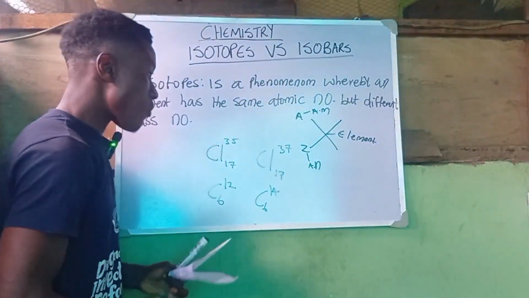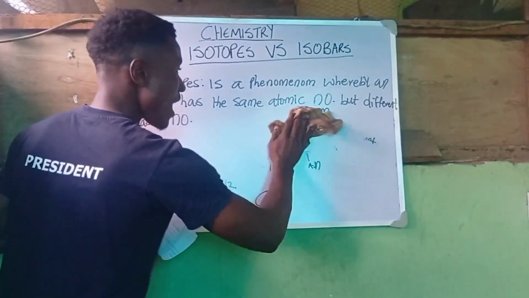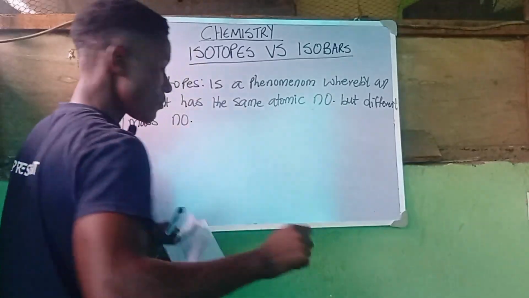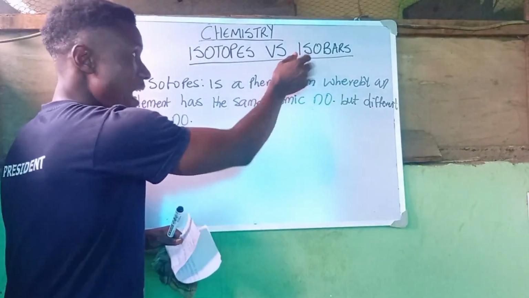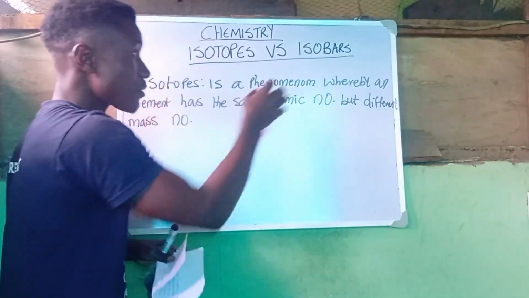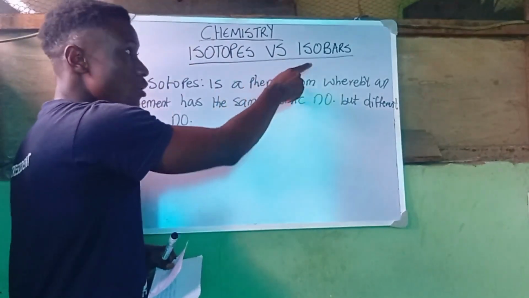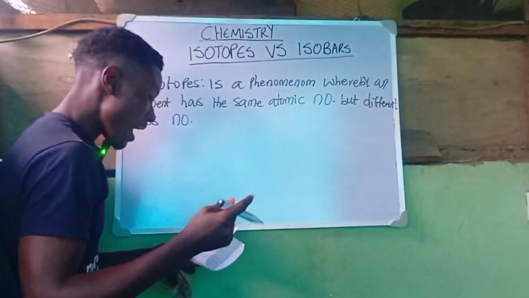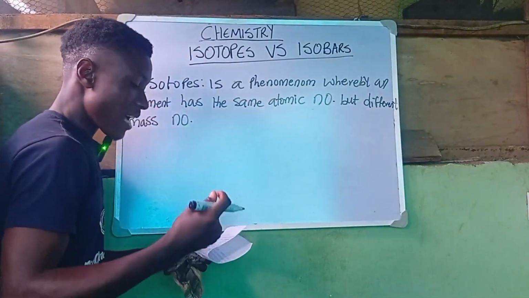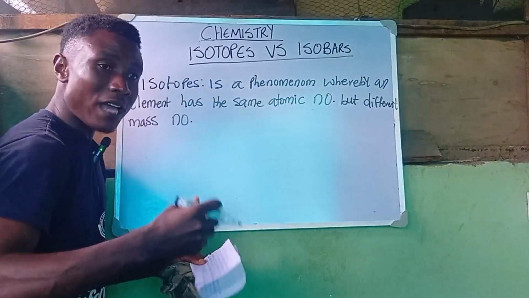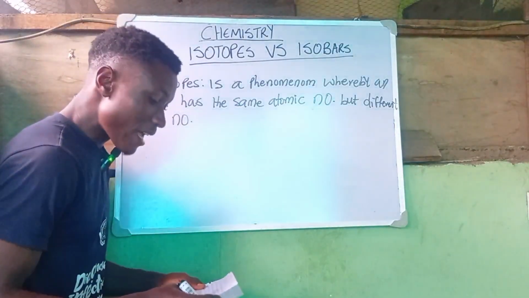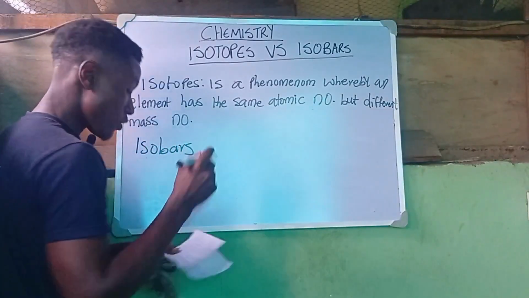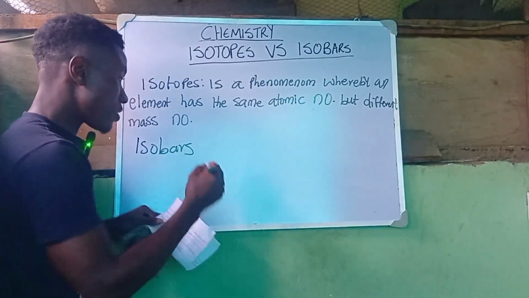Right, let's talk about isobars. What are isobars? It looks like isotopy, and that is where a lot of people get it wrong, because when some people hear iso in isobars and isotopes, they feel it's the same thing. But isobars are elements that have the same mass number, but different atomic number. So we say isobars are elements,